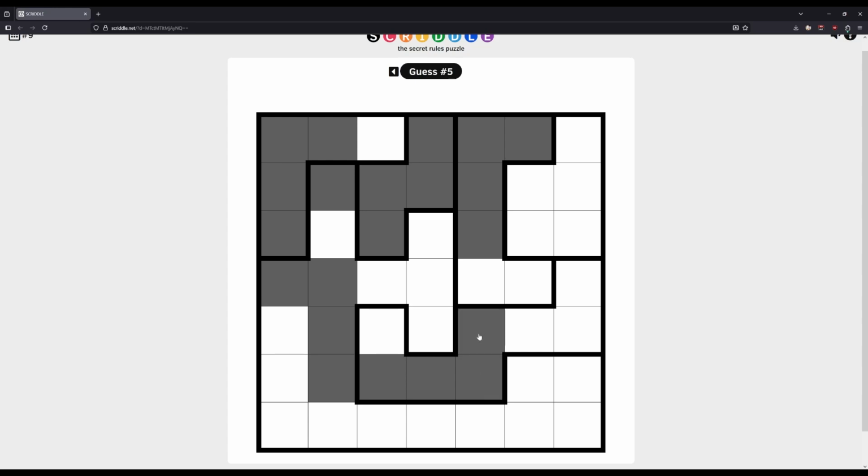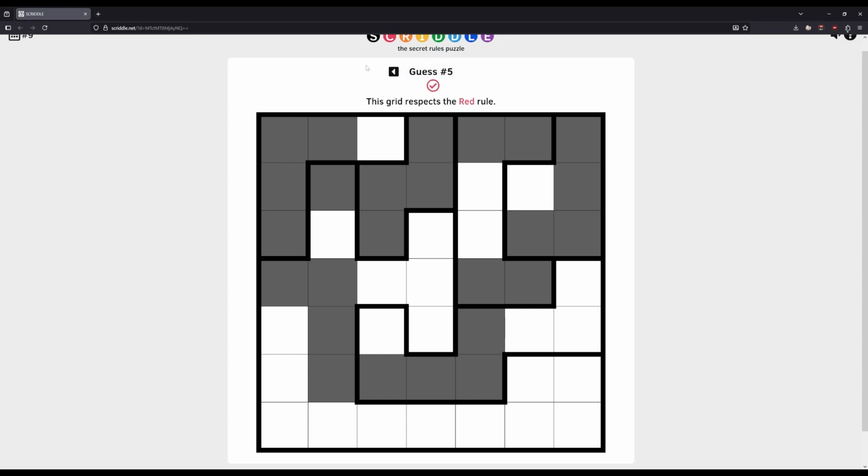That's still not working though. Okay, let's get another guess in so that we get a bit more insight into some of these rules.